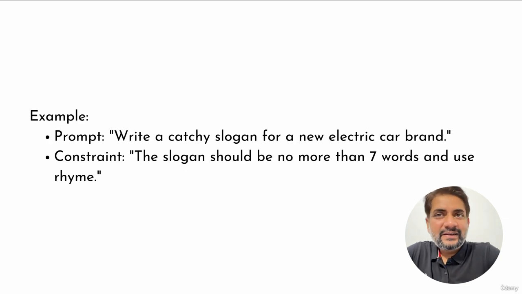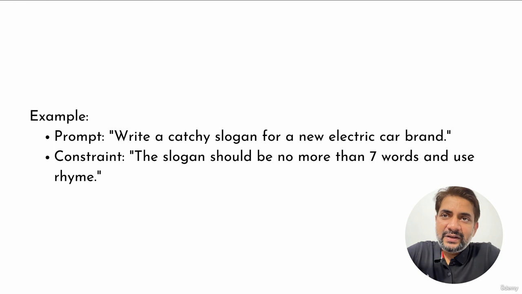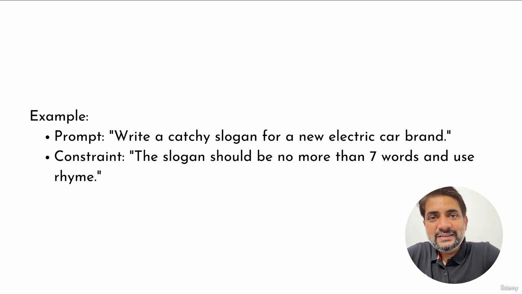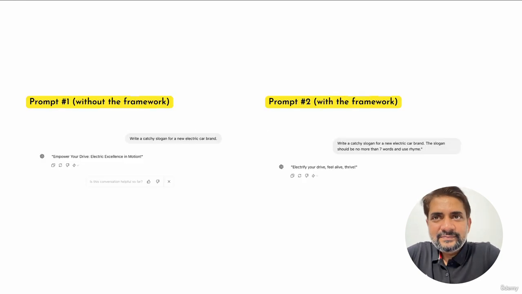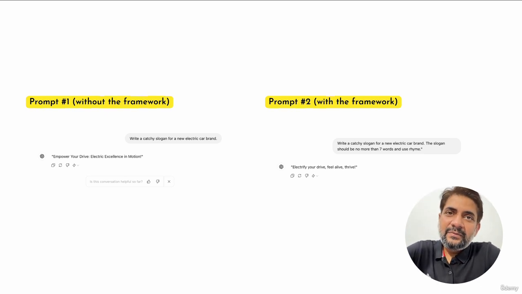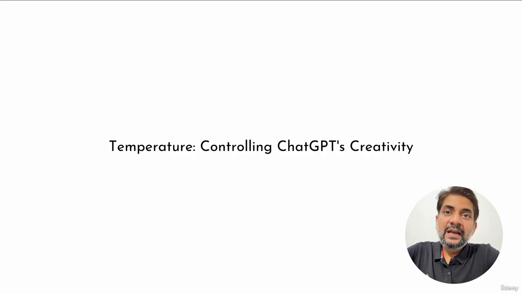For example, write a catchy slogan for a new electric car brand. But then I add a constraint. The slogan should be no more than 7 words and use rhyming words. And you will see prompt number 1 does not use the framework, prompt number 2 uses it, and the constraints as just discussed. Temperature. Controlling ChatGPT's creativity.